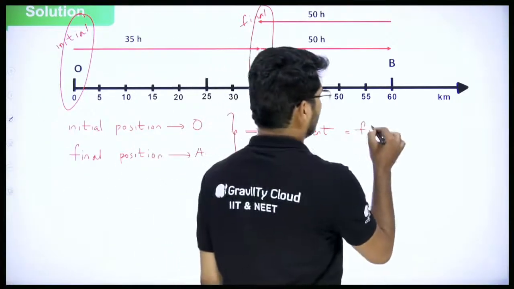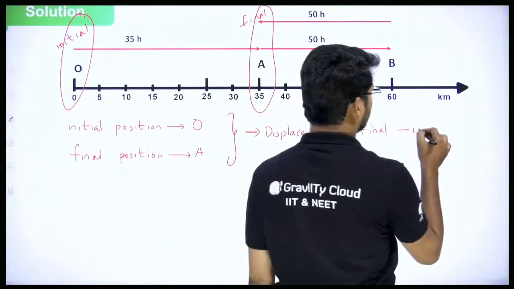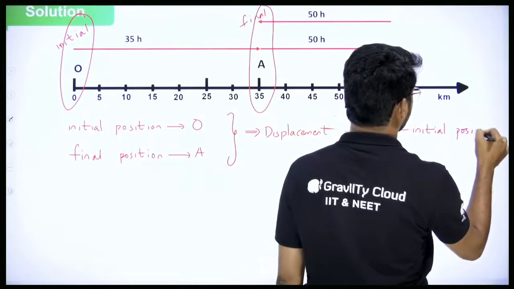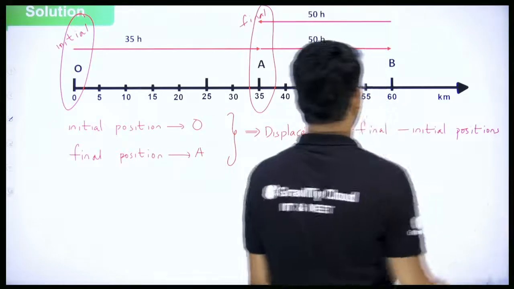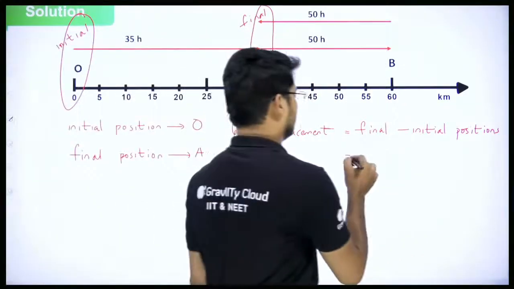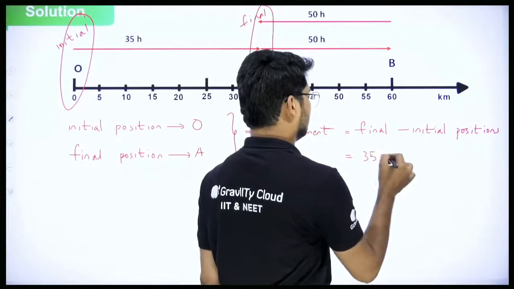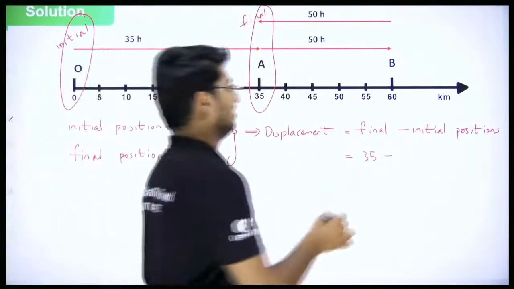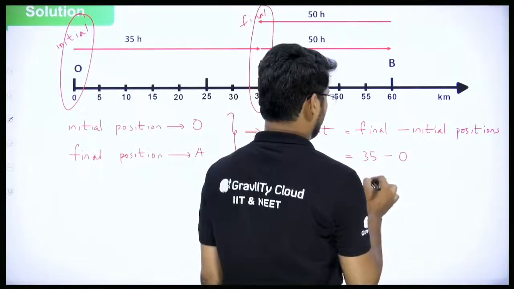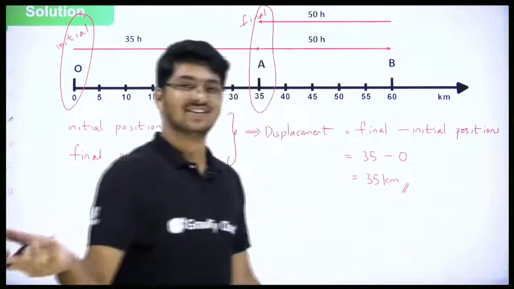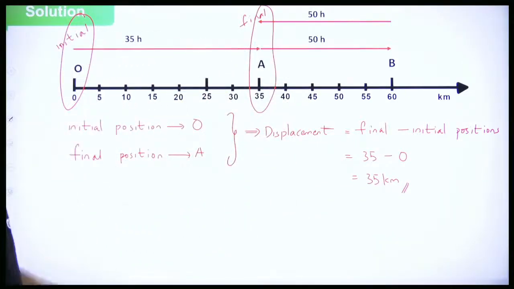I'll use that formula, final minus initial positions. So what is the final position, everyone? Final position is 35. What is the initial position? Initial position is 0. So 35 minus 0, that's going to be 35 kilometers. Simple. Right? And we got that as positive.